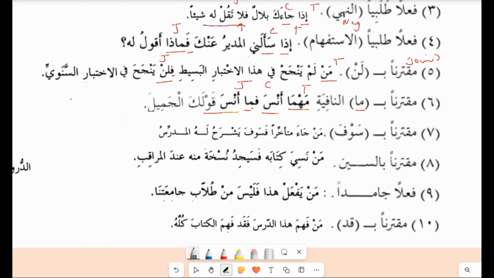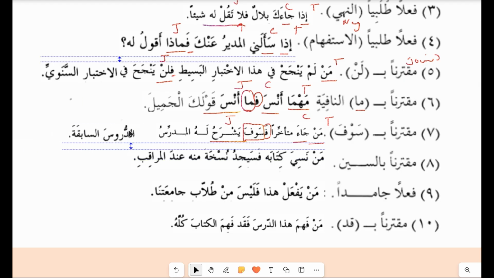This is the jawab with adding the ma nafiya, and wherever you will see this, you will add a fa in the jawab. Muqtarinan bisawfa. Man ja'a. So the tool is man. Ja'a is the condition. Mutaakhiran for sawfa. We have a sawfa here attached and there will be a fa attached with it. Yashrahu is the jawab. And this is actually the part of the sentence here.